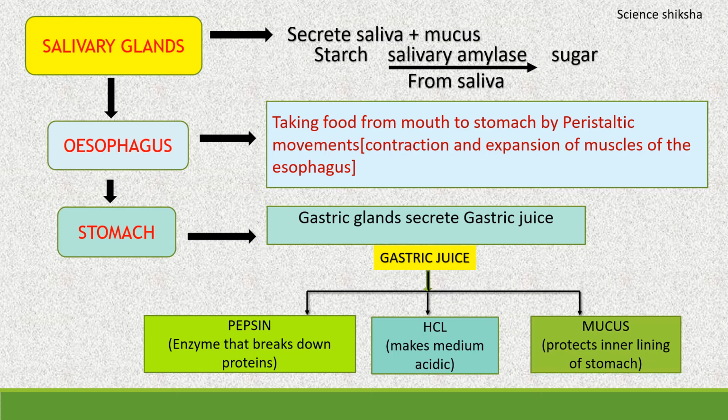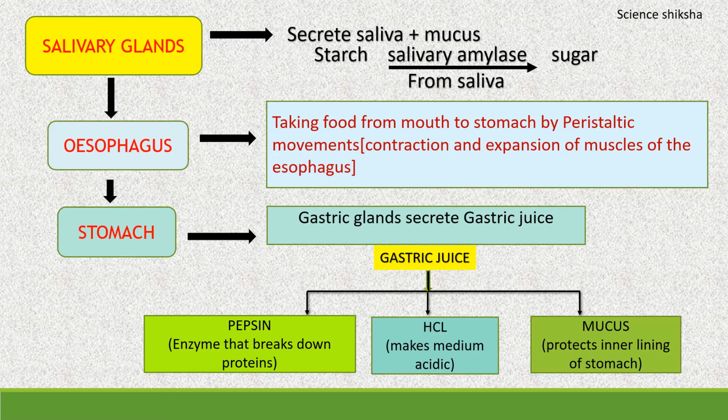The human saliva contains the enzyme salivary amylase, which is also known as ptyalin, which digests the starch present in the food into sugar. Thus, the digestion of the carbohydrate begins in the mouth itself, and since the food remains in the mouth only for a short time, the digestion of food remains incomplete in the mouth.